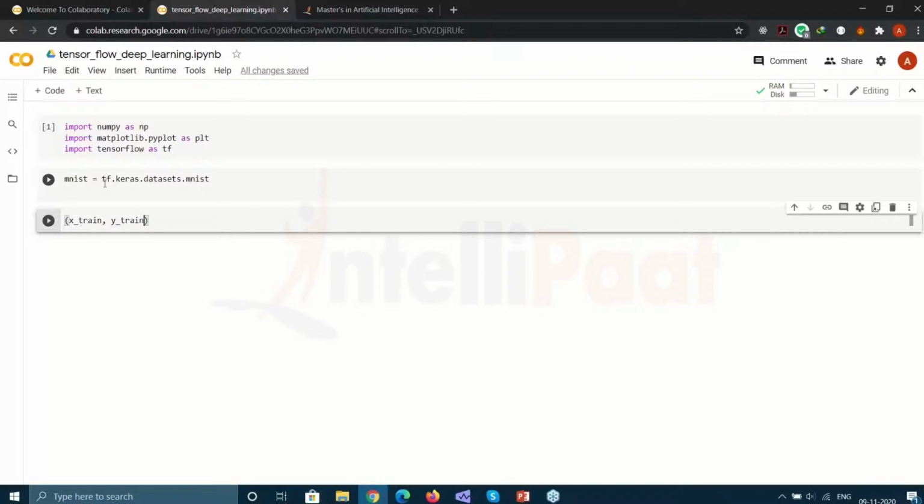Similarly, once we have gotten the x train and y train, we want another tuple that will contain the x test and y test. You can call them anything you want. We are just calling them x test and x train because that's the most familiar way we do this. And now we use the MNIST object and use the load data function here.